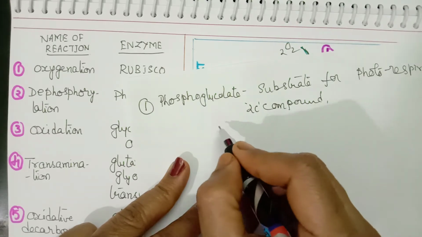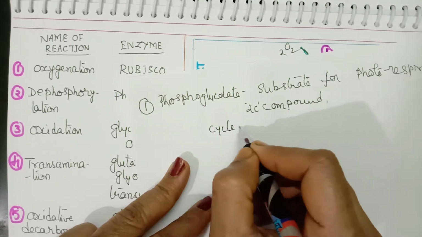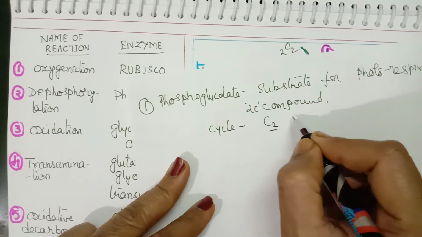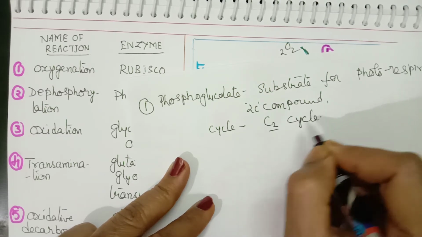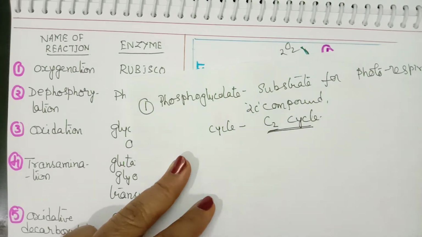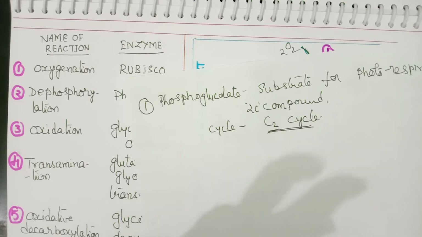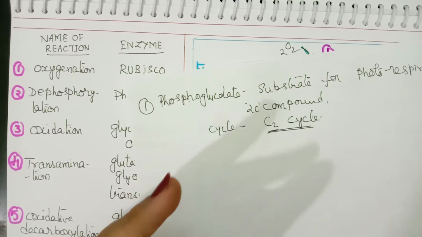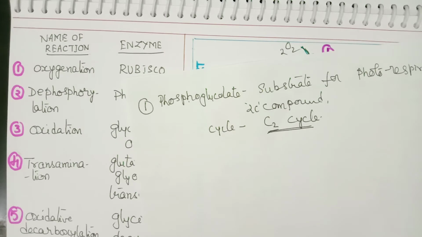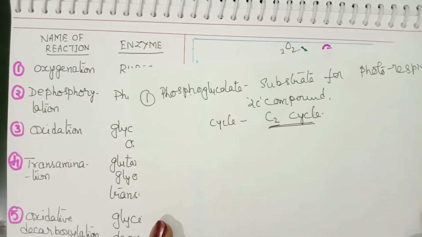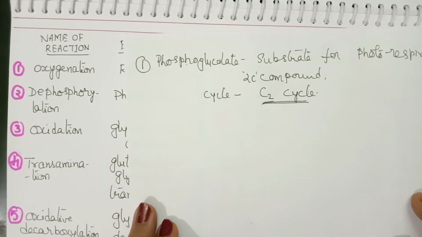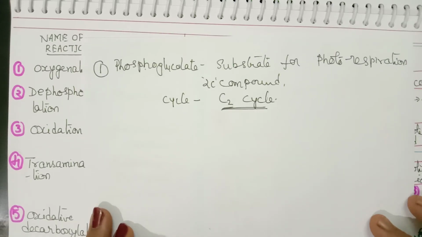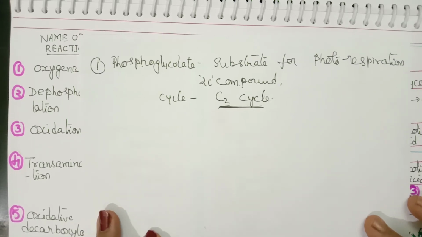Therefore, this cycle is also called the C2 cycle. Photorespiration is called the C2 cycle because this 2-carbon compound undergoes further metabolism and participates in further reactions. So it is the substrate for photorespiration, and since it is a 2-carbon compound, it is also called the C2 cycle.